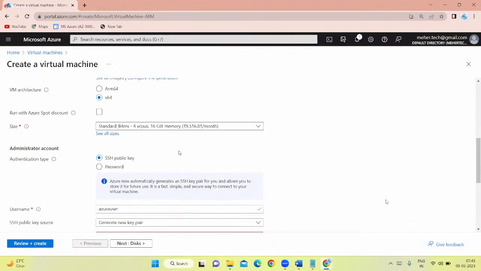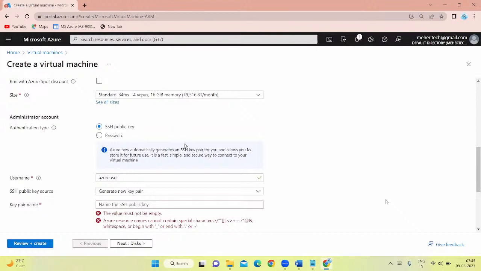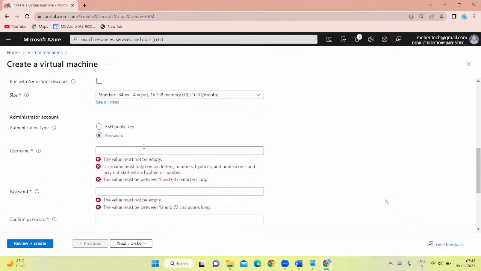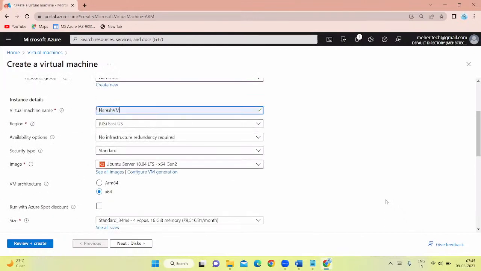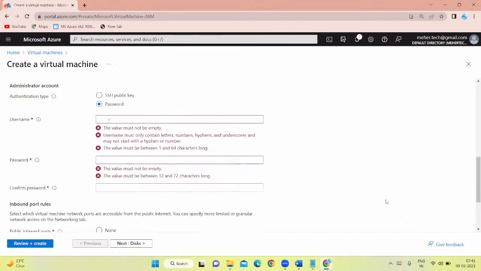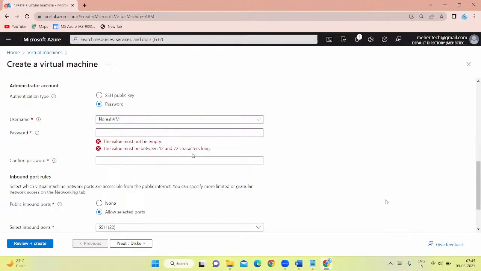Next, size, all things are the same, guys. How we have deployed for the Windows VM, it is the same. And I'm going to log into this Linux operating system using a password. So I'm selecting the password option here and it is asking me to pick a name. These are the details we'll need to connect to the virtual machine, same as Windows.